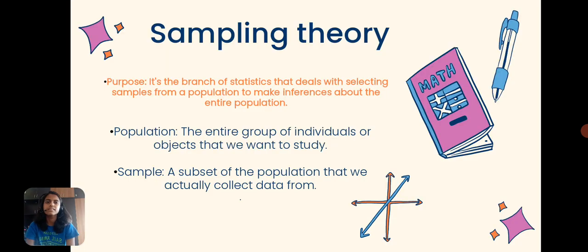Then there is sampling theory. What is the purpose of sampling theory? It is a branch of statistics that deals with selecting samples from a whole population to make inferences about the entire population. Let's say there's a school of 10 classes, first to 10th standard, and from these 10 classes we take just the second standard class. That is a small part of the entire population of 10 classes.